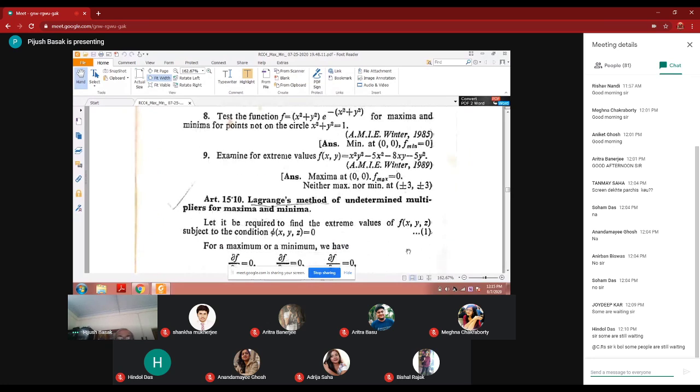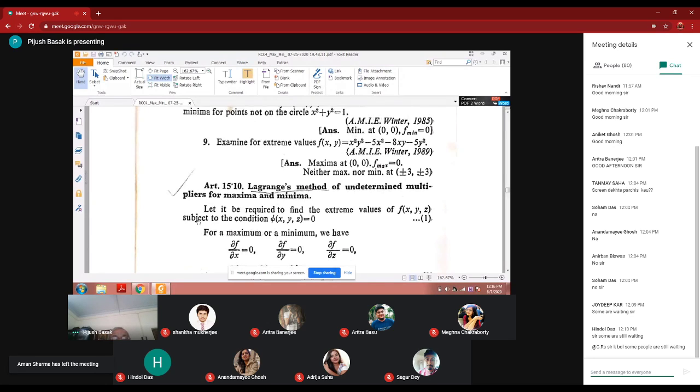Lagrange method of undetermined multipliers for maximum minimum. Lagrange method for maximum minimum. This is another case. So our problem is, suppose theory.